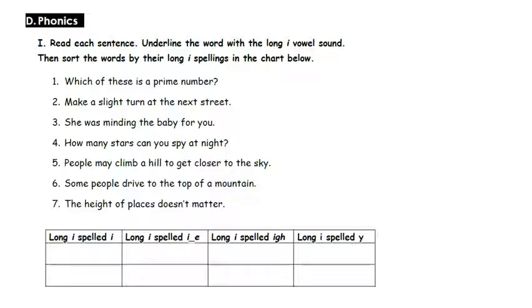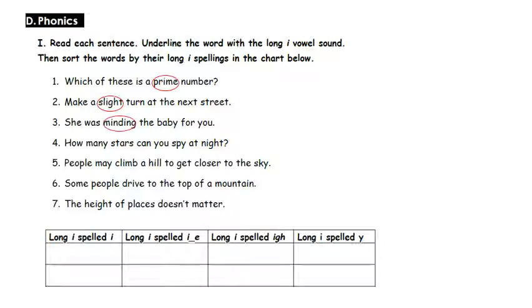Number one, which of these is a prime number? Where do we hear the long I sound? We hear it in prime. 2, make a slight turn at the next street. Slight has a long I sound. 3, she was minding the baby for you. Where do we hear the long I sound? We hear it in minding.